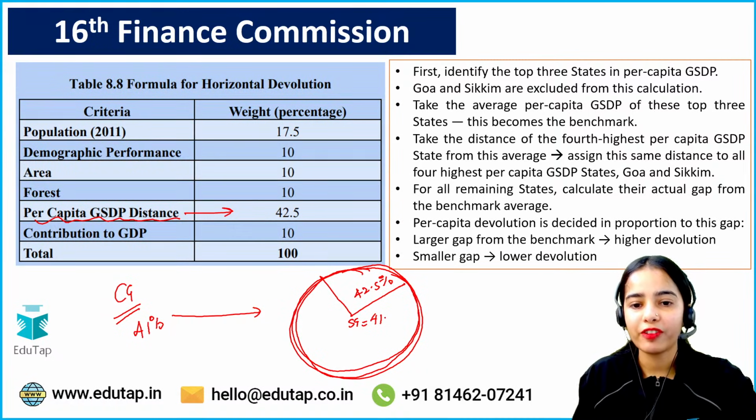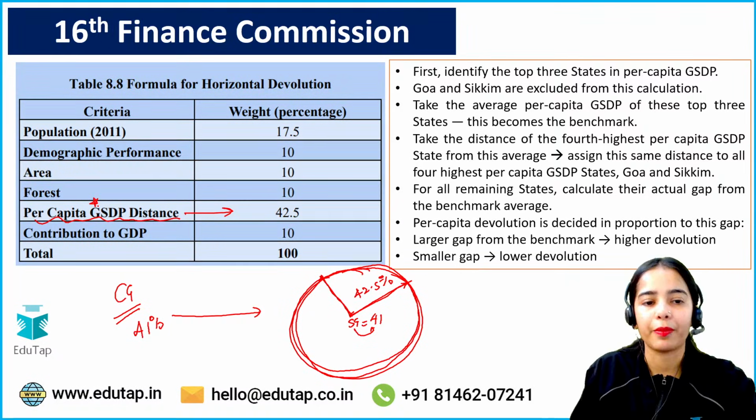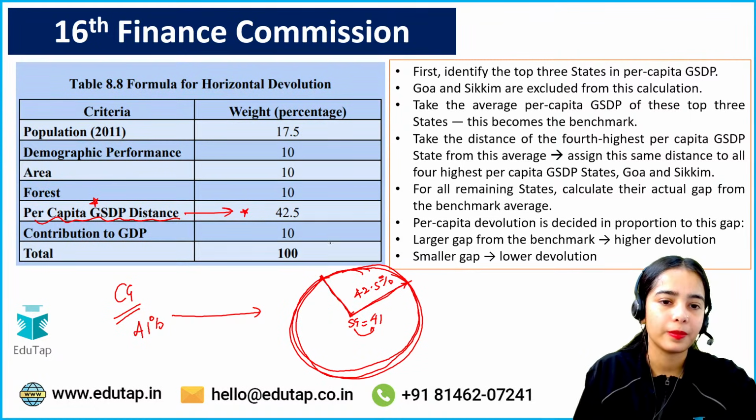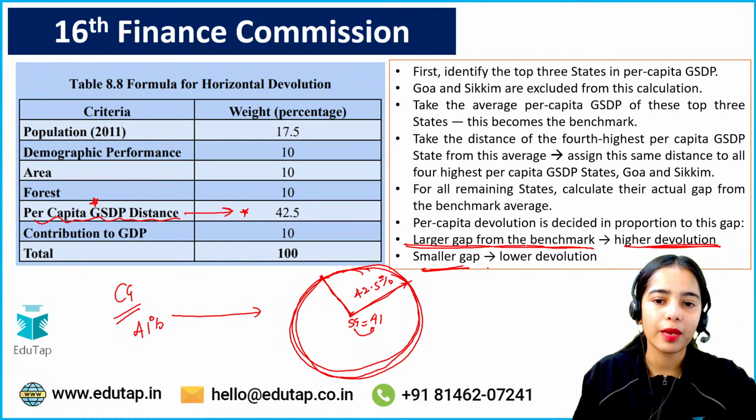So 42.5% of the state government funds, it is decided which state governments will get how much. So that is decided on the basis of per capita GSDP distance. Any confusion in this per capita GSDP distance? Larger gap from the benchmark, the poorer the states are, the higher the devolution. The smaller the gap, the richer the states are, the lower the devolution.